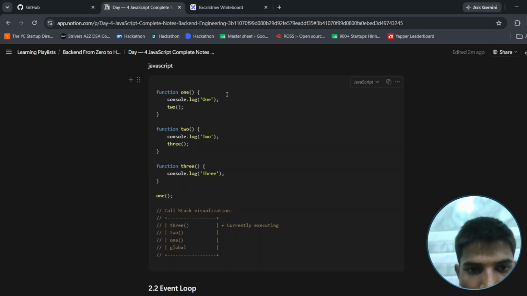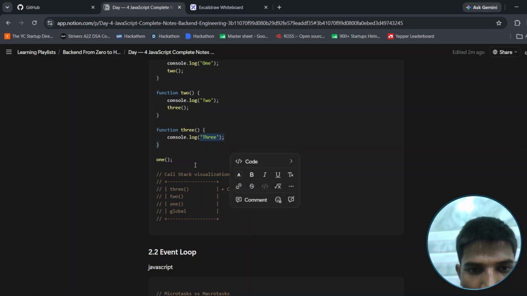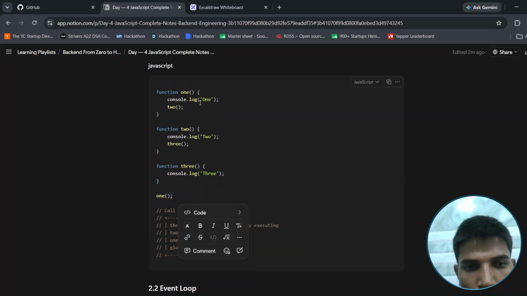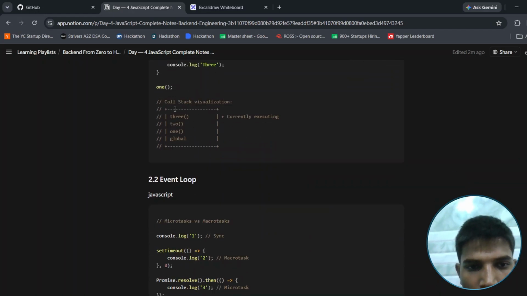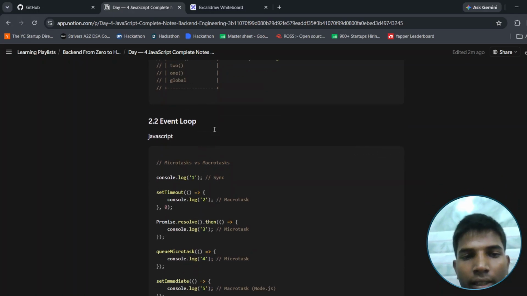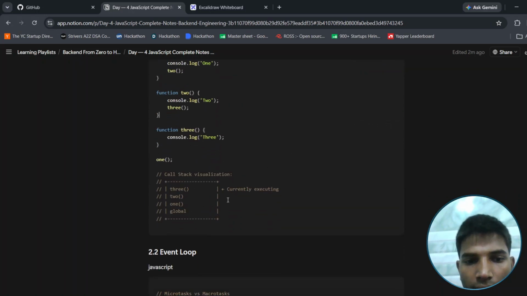That means this function will be called. 1 goes to here, and 1 will be called, and then 2 goes to here, and 2 will be called, and 3 goes to here, and this will be printed. And this is generally known as the call stack.